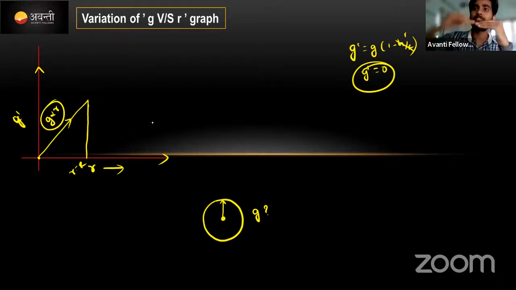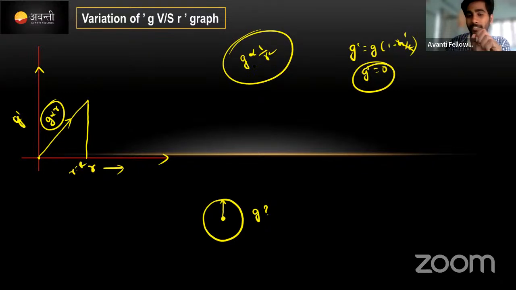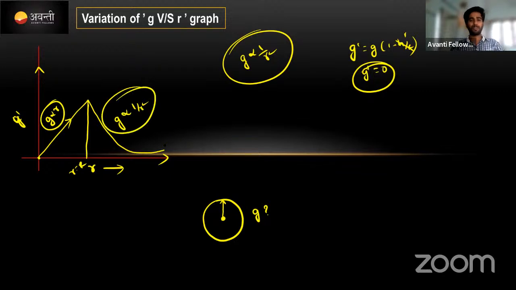What next? After covering the surface of the earth, when we are moving away from the earth surface, again it will decrease. But decreasing value कैसे proportional है? g is inversely proportional to r square. मैंने बोल दिया था already. Correct ना? Here only we put r value is equal to r plus h whole square. Means g is inversely proportional to r square, g value decreases. कैसे decrease होता है? Exponentially decrease होता है, like this. This curve को we can say g is inversely proportional to r square. Okay, लिख दो इसको.